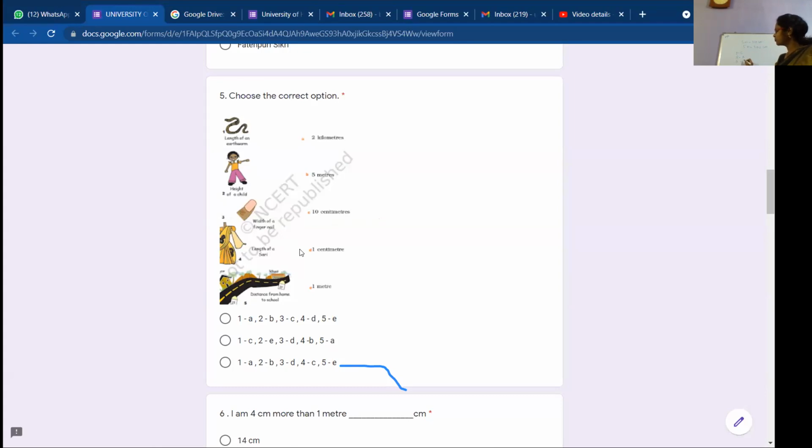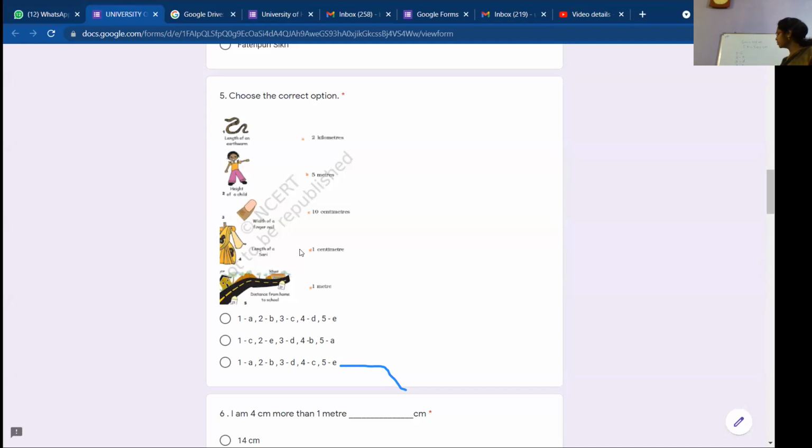Next, third is width of a nail. You said it as 1 centimeter, D. Okay. Next, what is fourth? Length of a sari. Can you tell me? Imagine what will be the length of a sari. 5 meters, ma'am. Yes, 5 meters. So it is B.